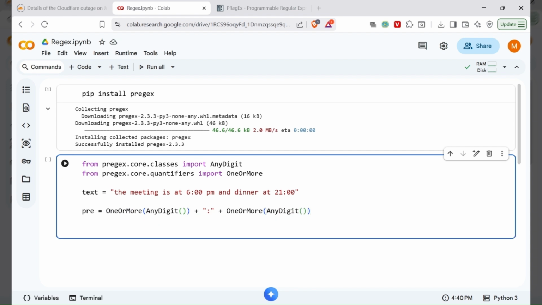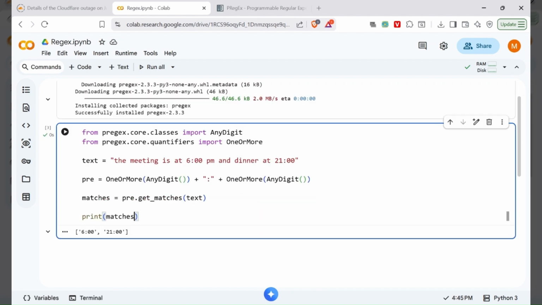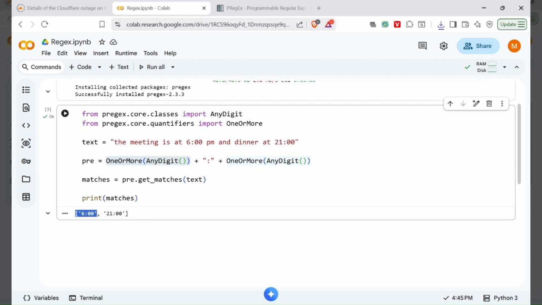Now notice here how readable it is. This literally means one or more digits. No cryptic symbol needed. Now call the getMatch function and pass the text inside that. Print the matches. Here you see it returned 6 p.m. and 9 p.m. How easy it is. And there is zero chance of error.